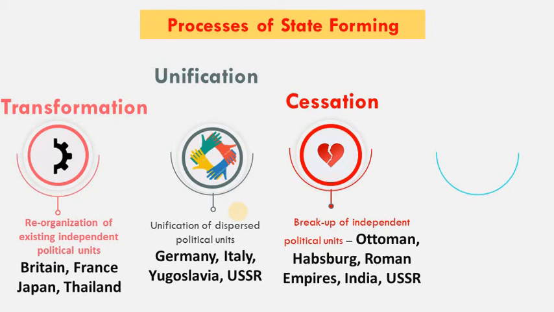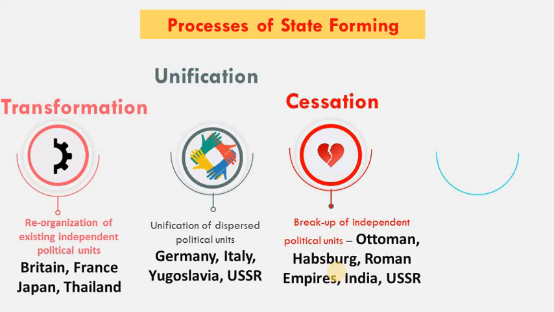So 15 states from USSR disintegrated after the Cold War, and similarly 5 from Yugoslavia and many more states from the Ottoman Empire. These were very large states and they could not keep so much area and territory under strict control. So secession is a process where the control of the center is loose. So 3 categories are complete.